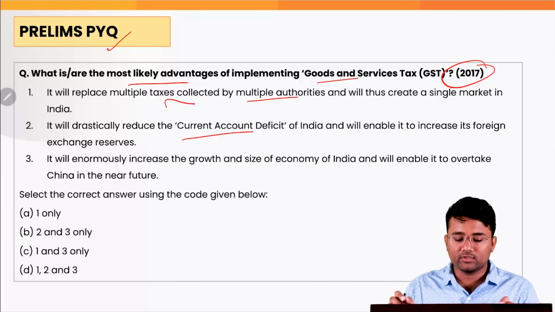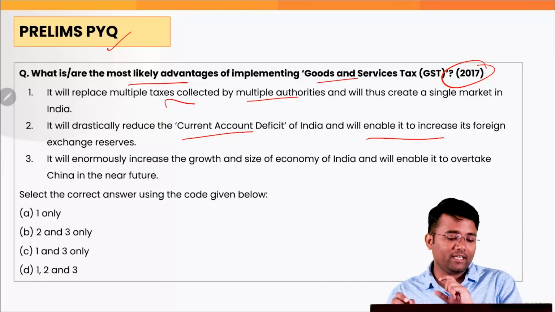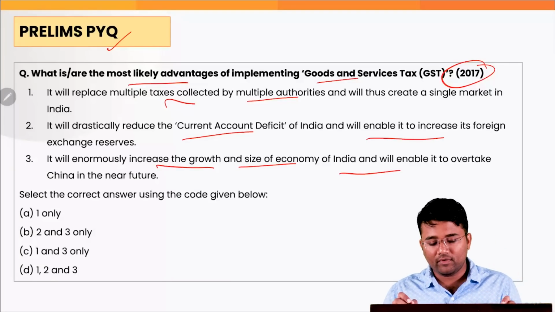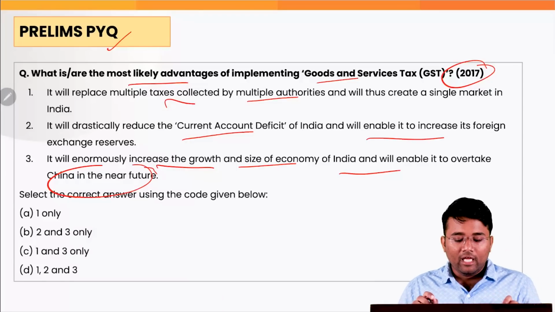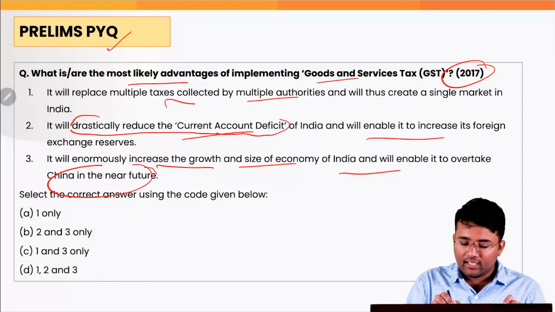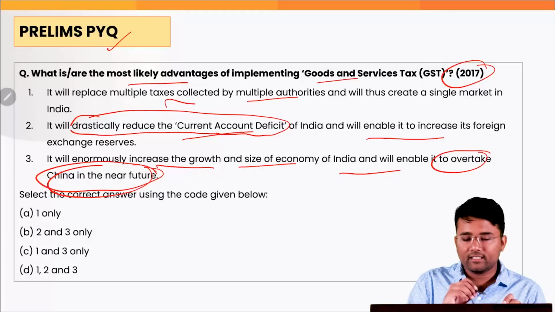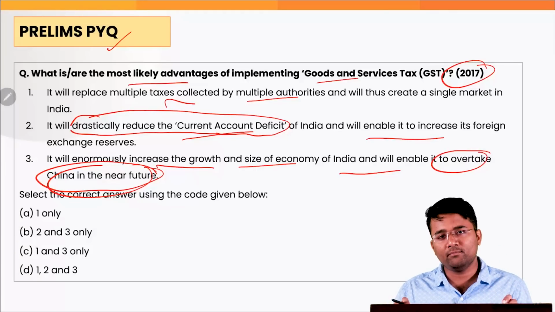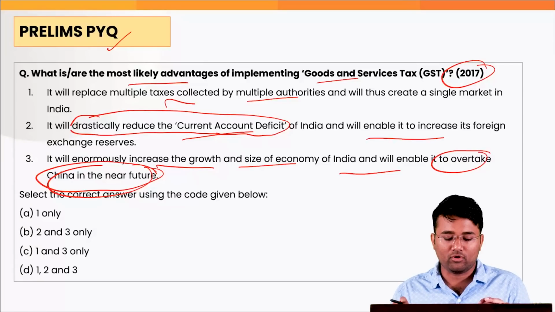It will drastically reduce the current account deficit of India and will enable it to increase its foreign exchange reserves. It will enormously increase the growth and size of the economy of India and will enable it to overtake China in the near future. Please focus on the keywords in the statements about reducing the current account deficit and overtaking China in the near future, and tell the answer to this question in the comment box.